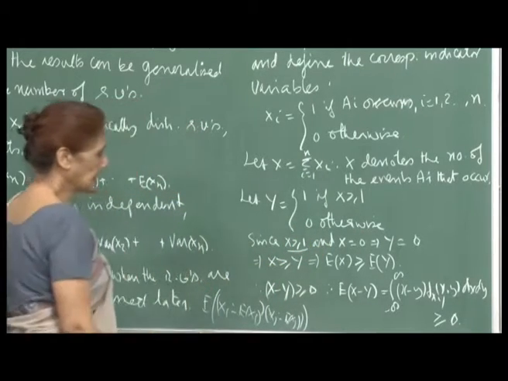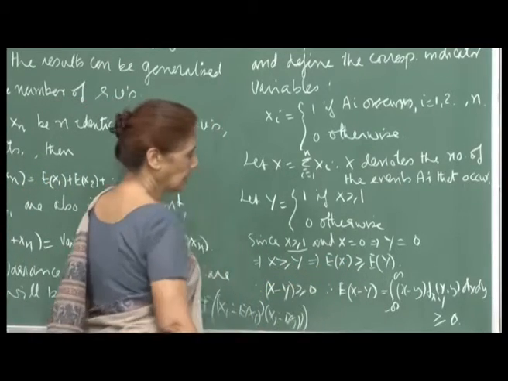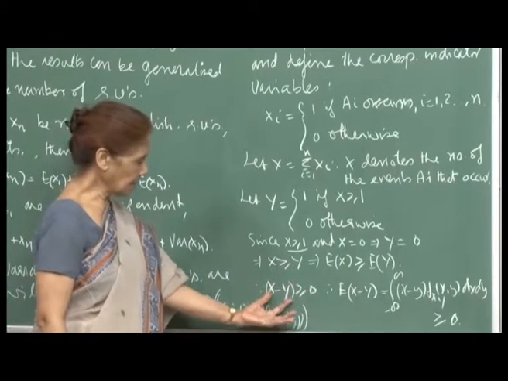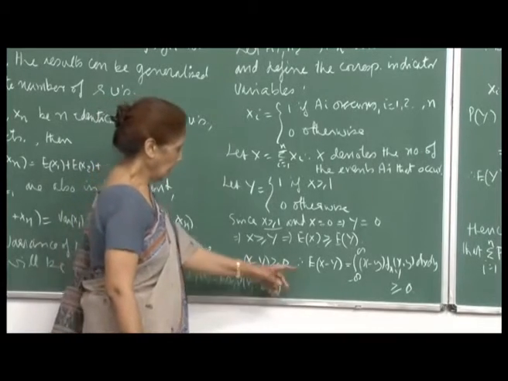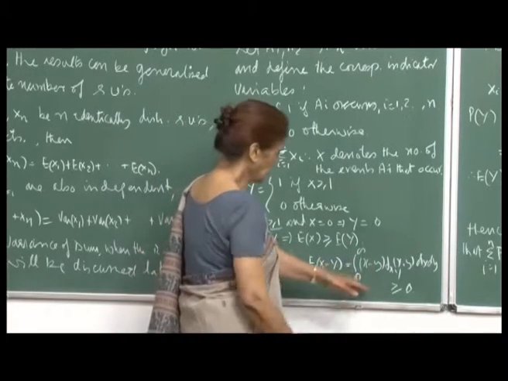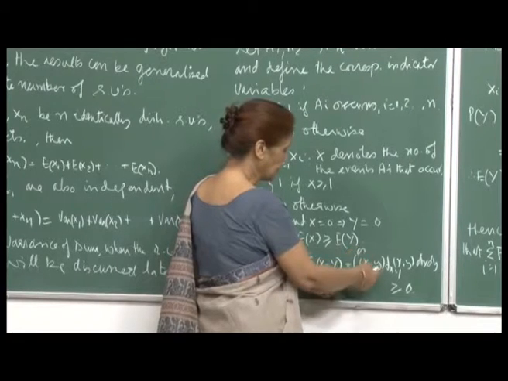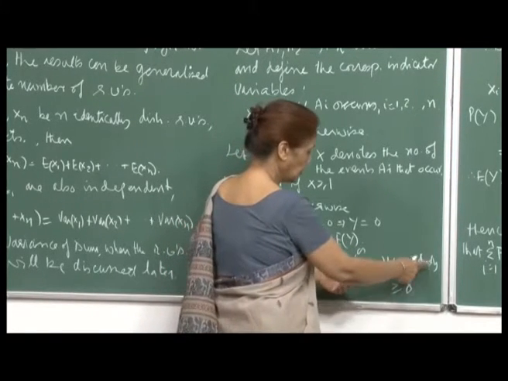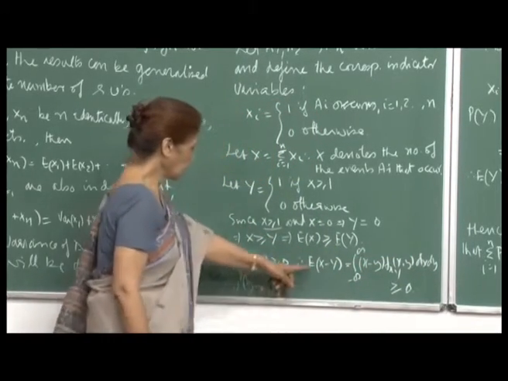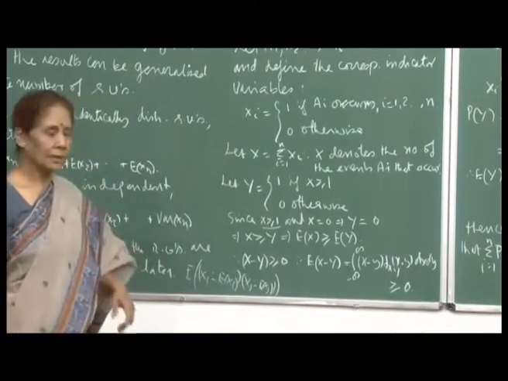So, it is clear that x is always greater than or equal to y, and this implies that the expected value of x will also be greater than or equal to the expected value of y, because x minus y is non-negative, and therefore the expectation of x minus y. Now, I am just writing the general expression here. A general expression for E(x minus y) would be the integral from minus infinity to infinity of (x minus y) f(x,y) dx dy. So, this integrand is non-negative, and therefore the integral will be non-negative, and so it follows that E(x) must be greater than or equal to E(y).